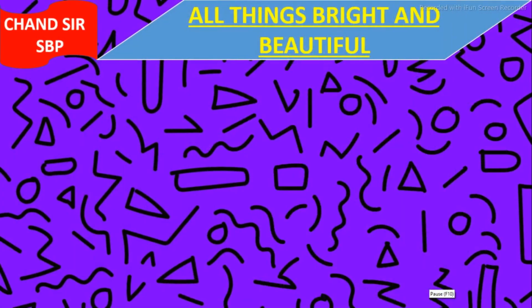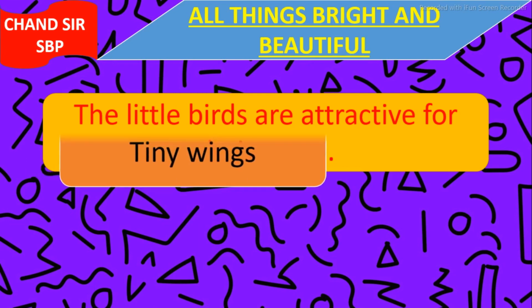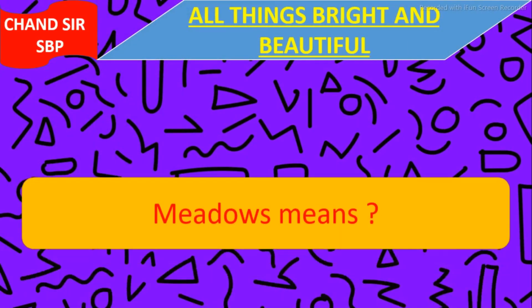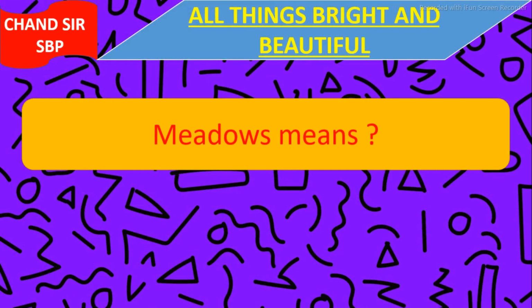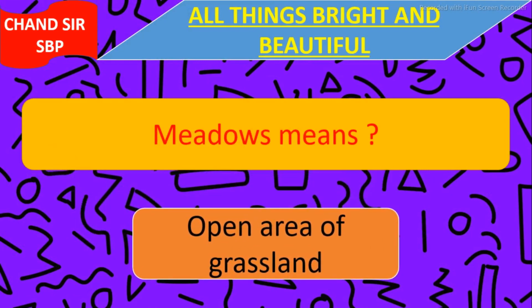Next question is, the little birds are attractive for their blank. The little birds are attractive for their tiny wings. The answer is tiny wings. Our next question is, meadows means blank. The answer is open area of grassland.